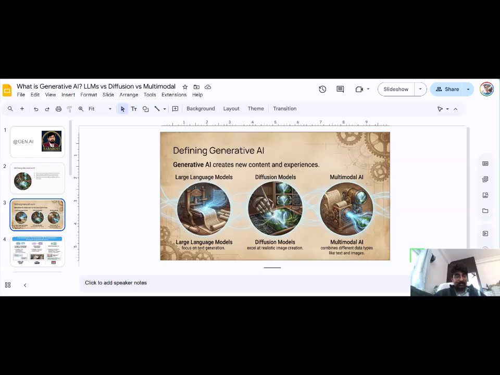The second type of model is the diffusion model. Especially when you ask for something, like "give me an image of two kids playing," it will give you that image. These are called image or video generation models.